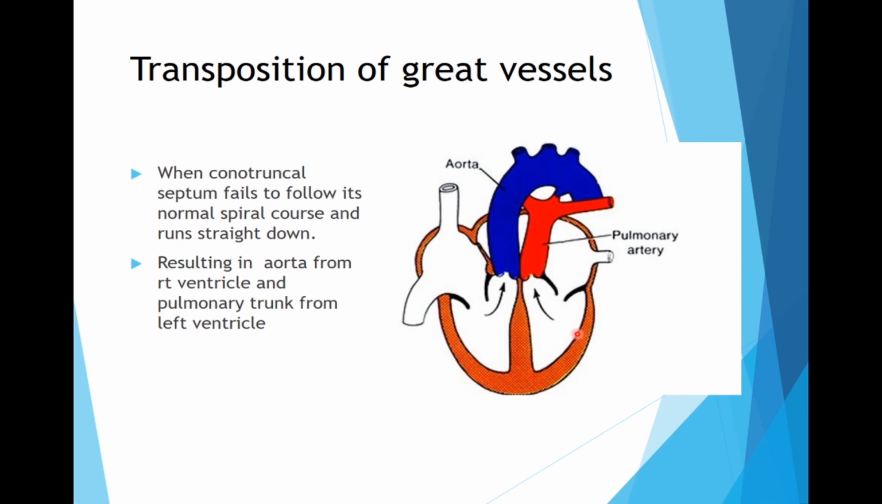Then there is transposition of great vessels. When the conotruncal septum fails to follow its normal spiral course and it runs straight downwards, so the aorta is receiving blood from the right ventricle and the pulmonary trunk from the left ventricle. This is transposition of great vessels.